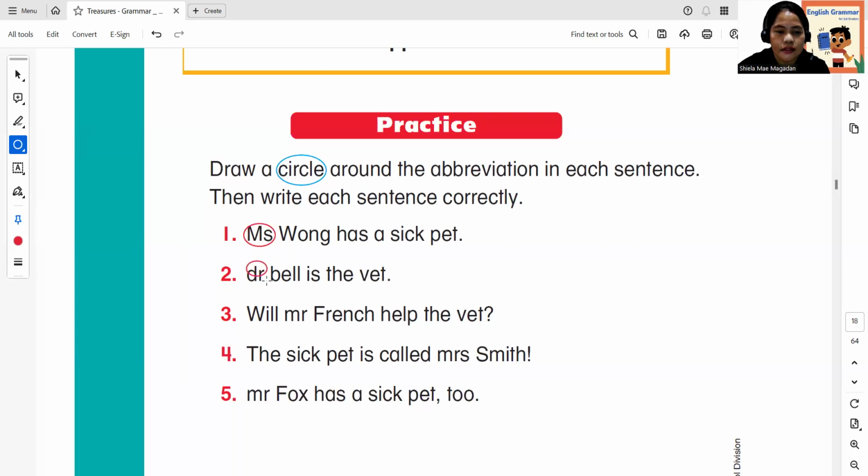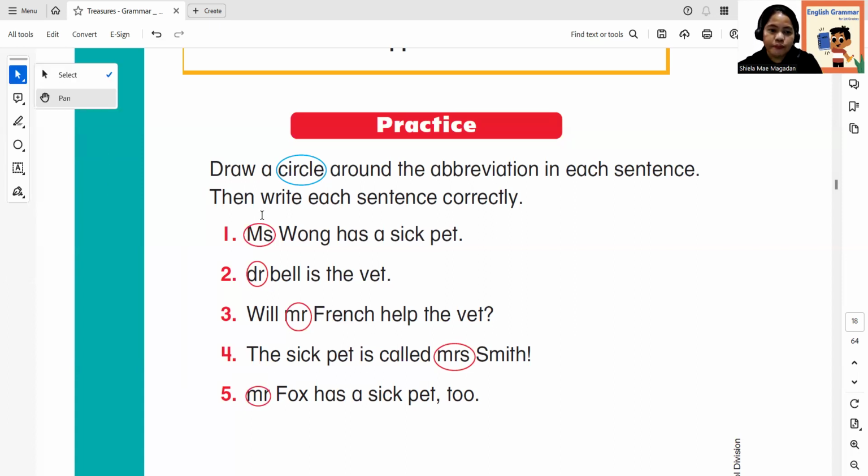Which one? This is pretty obvious. Number 3, will Mr. French help the vet? So it's here, Mr. Right. Number 4, the sick pet is called Mrs. Smith. Okay, so my circle is not correct. Let me do it again. Number 5, Mr. Fox has a sick pet too. So Mr. Fox.